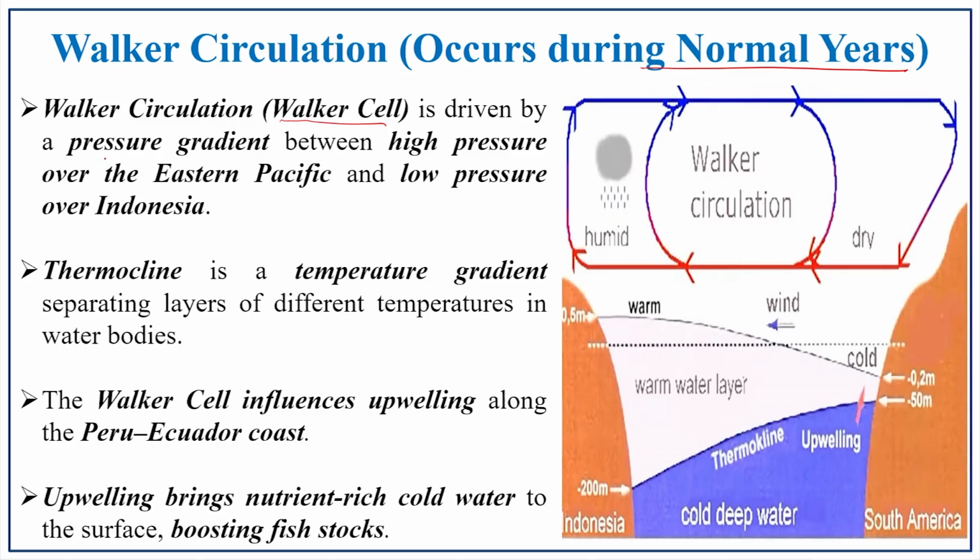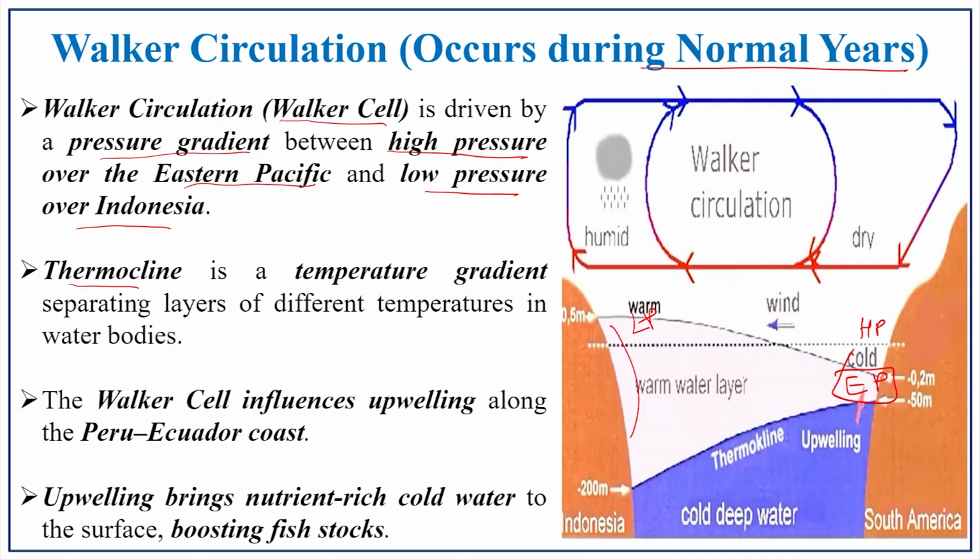It is derived from the pressure gradient between high pressure over the eastern Pacific and low pressure over Indonesia. So, in the eastern Pacific, here it is a high pressure, and in this region you have the low pressure. This same condition prevails in normal years, so it is mentioned as occurring during normal years.